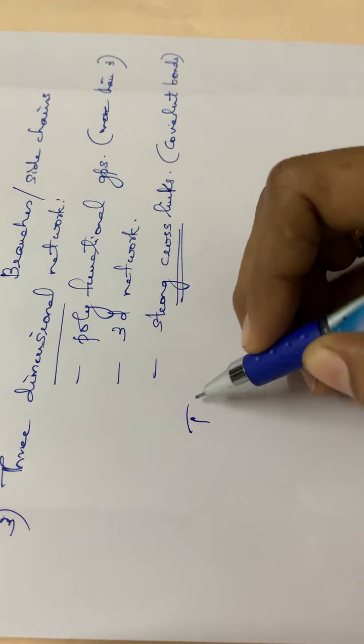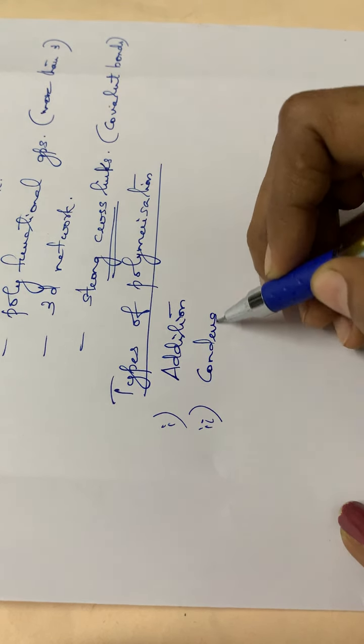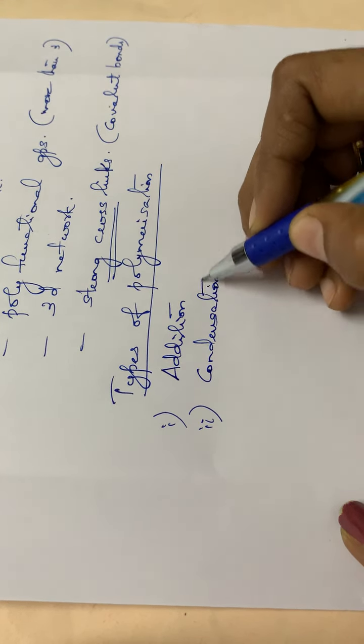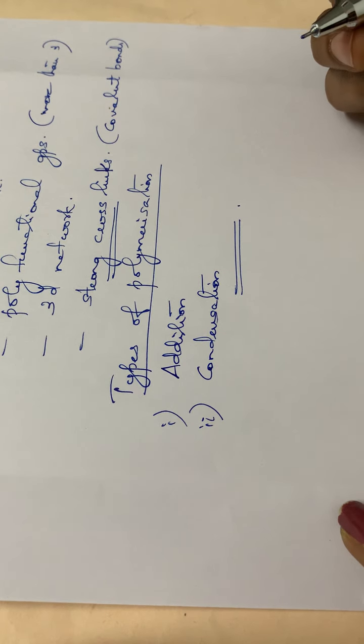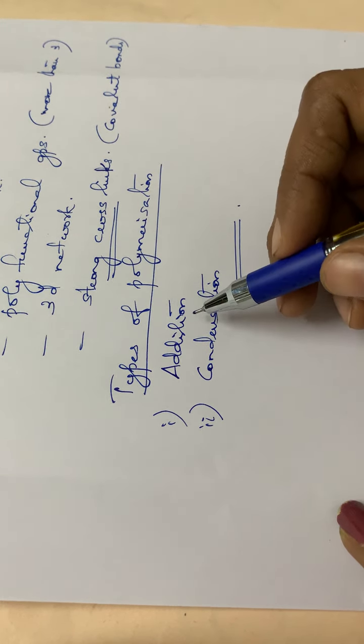Okay, so the next topic is the types of polymerization. Here you have to go through in detail the 2 types of polymerization. The first one is addition polymerization, and the second one is condensation polymerization. Let us go through them one by one. Addition polymerization, we had seen some examples also, so let us go through it.